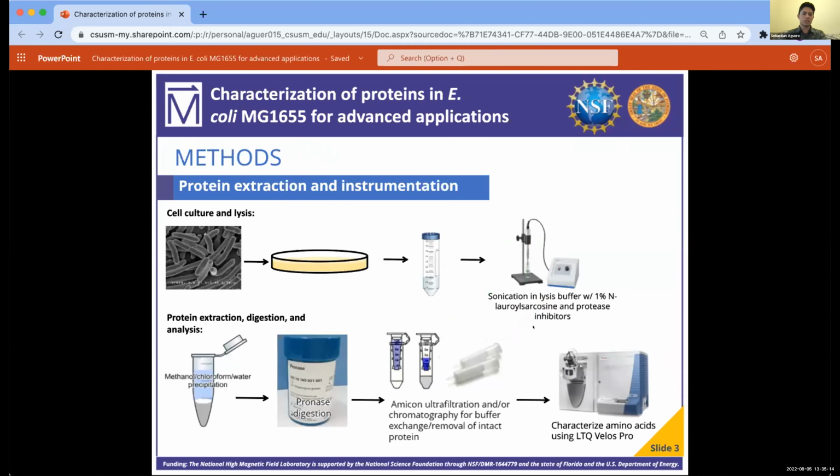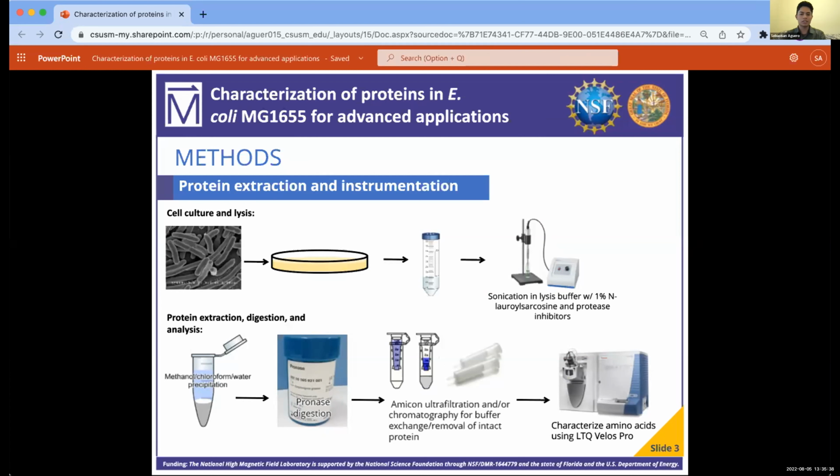So how do we actually extract these proteins? First, we grow our E. coli cells on a petri dish until we see visible colonies. Then we isolate one colony and place it in a special broth that will give them nutrients to grow. Once this broth is saturated with bacteria, we will subject it to high-frequency sound and a lysis buffer, or a special soap, that will break down E. coli cell membranes and expose their protein content.